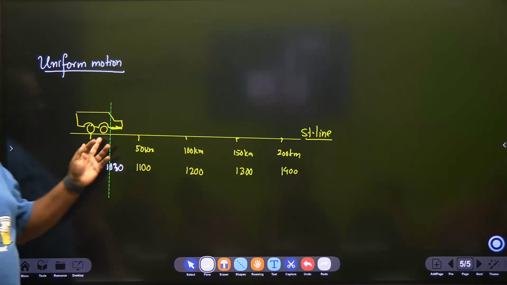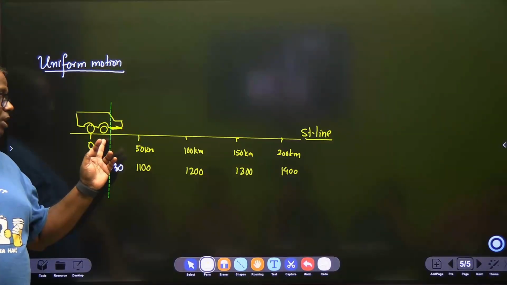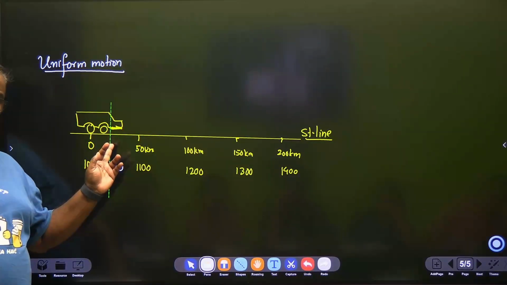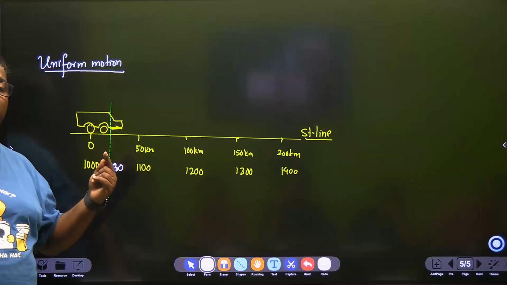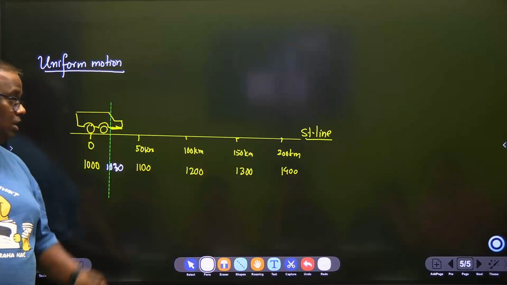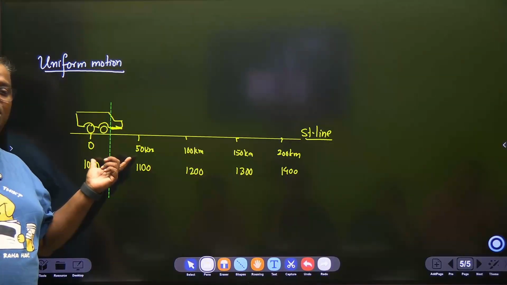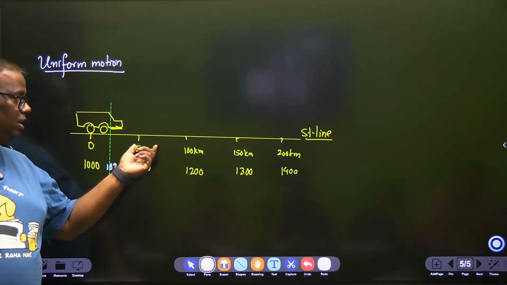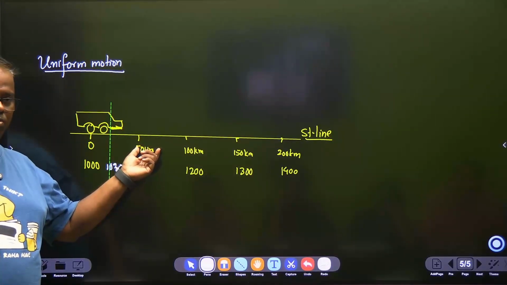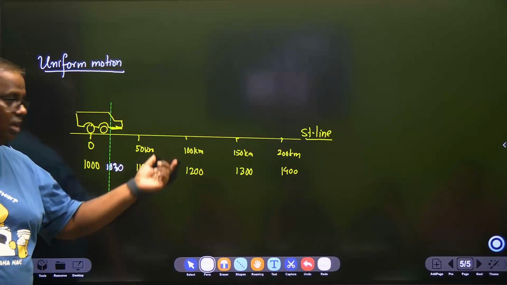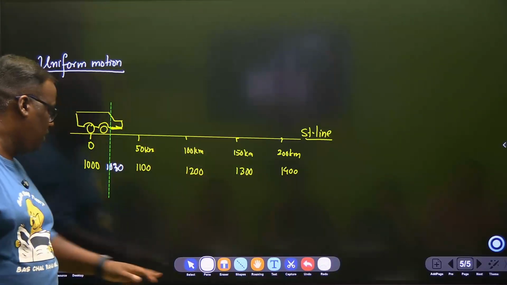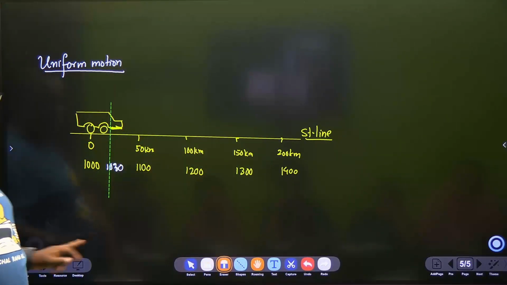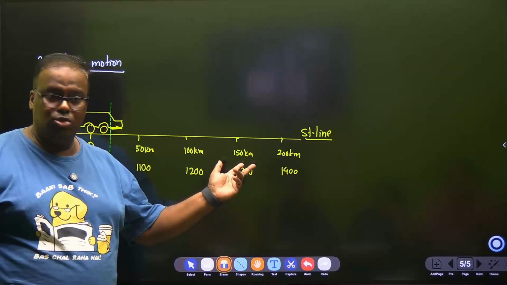Who knows, by 10:30 this vehicle would have traveled 40 kilometers, and in the next half an hour only 10 kilometers. Then also in 1 hour it traveled 50 kilometers. Or it traveled 25 kilometers in the first half hour and 25 in the second, or 20 in the first and 30 in the second. You don't know that story.